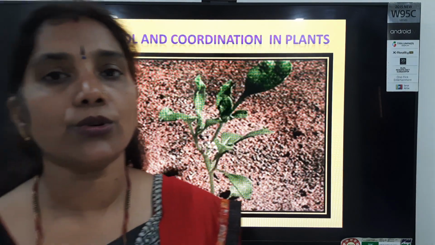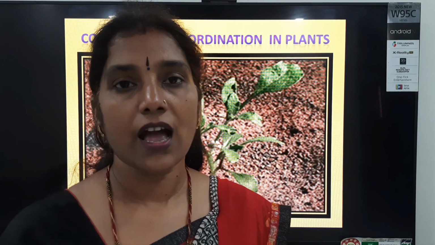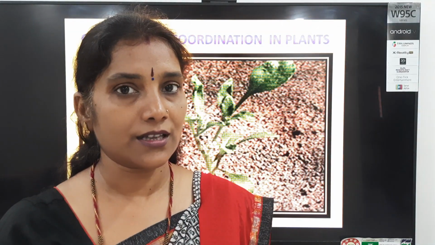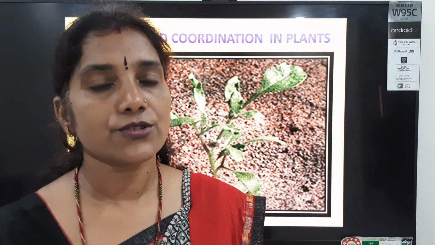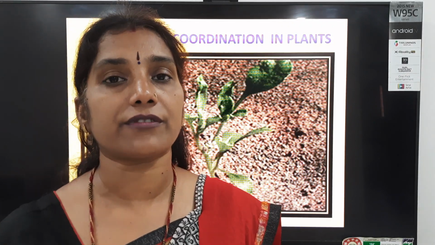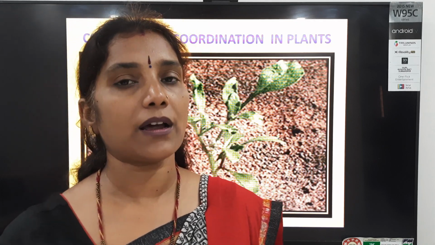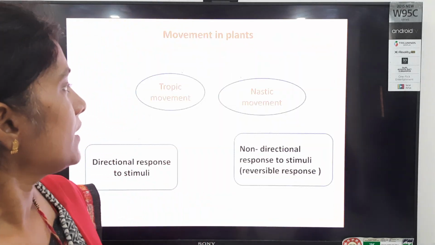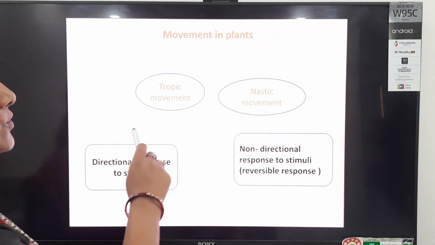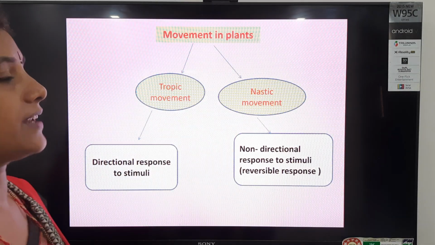If the plant wants to go in that direction, students, how will it show its movement? The plants grow in that particular direction. So the plants show their responses with the help of different types of movements. Let's observe which types of movement are shown by plants. Students, generally plants show two types of movements. First is tropic movements and second is nastic movements.